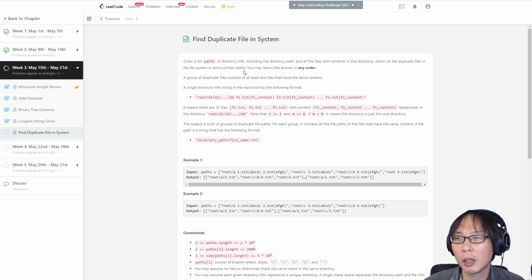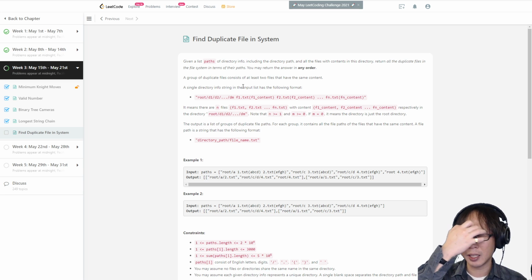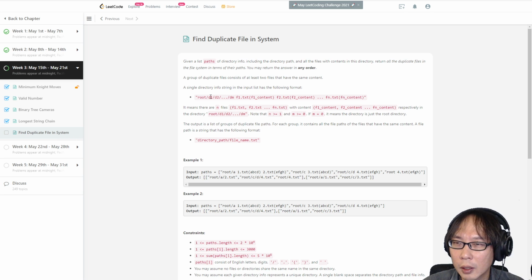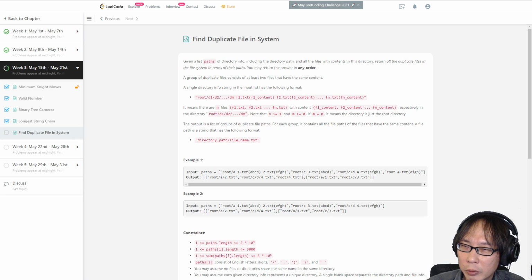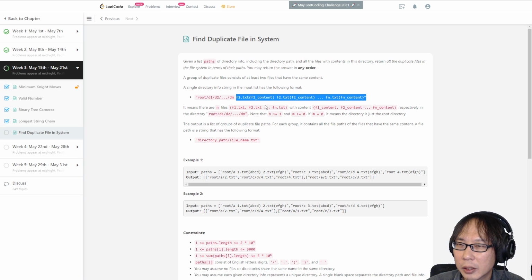So, okay, this is string manipulation, I think. I'm not good at string. So you probably will have a root and directory 1, directory 2, and slash dot dot dot slash, then file.txt, file2.txt. Okay, so those are all the files in this directory, I think.